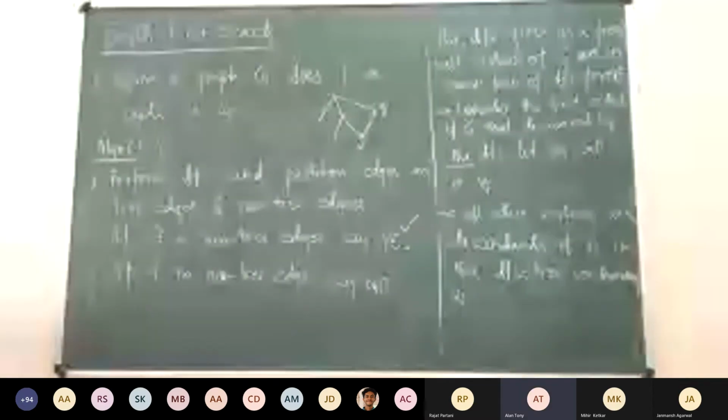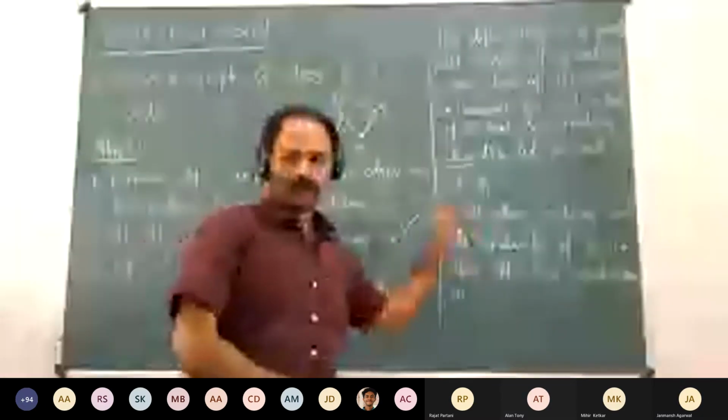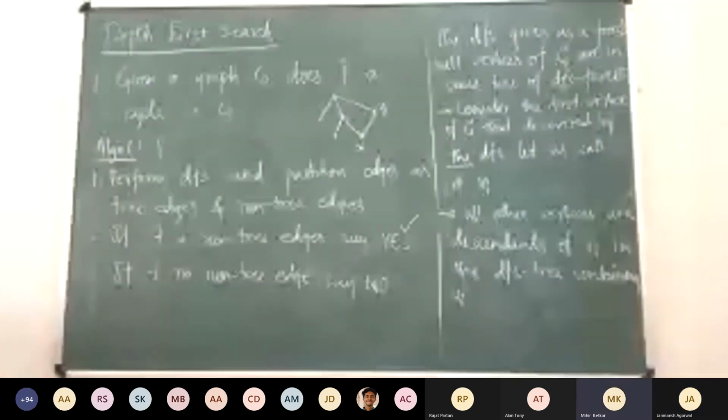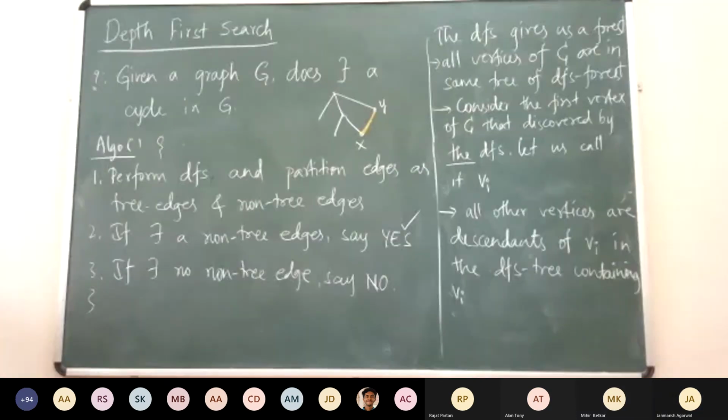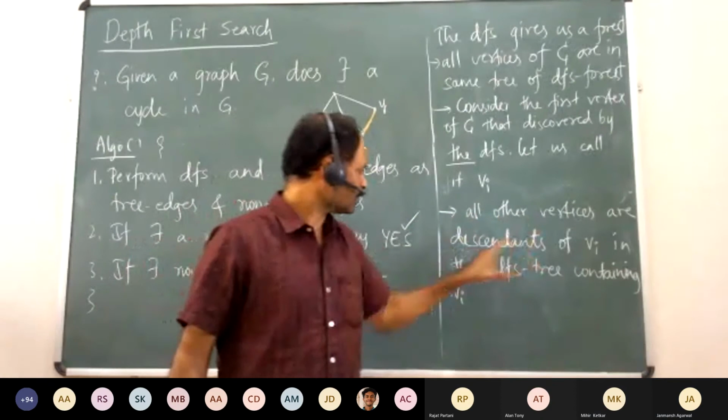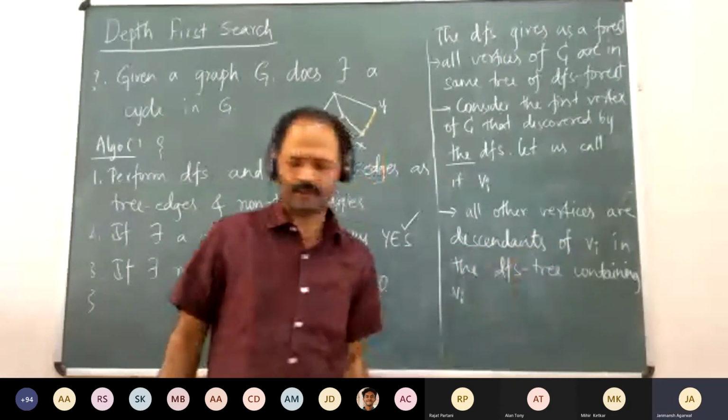Yes, sir. Okay, there is some small thing. I would want you to go back and think about it. I think we have only 4 more minutes, so we will look back at it tomorrow. So all the vertices will be descendants of Vi in the tree.